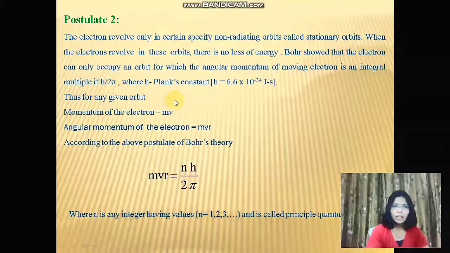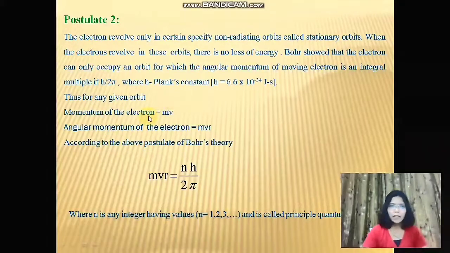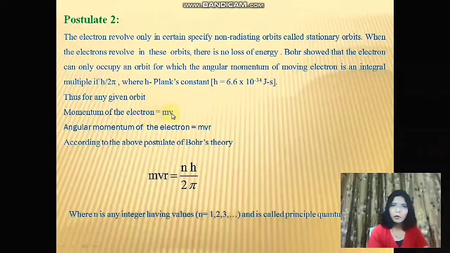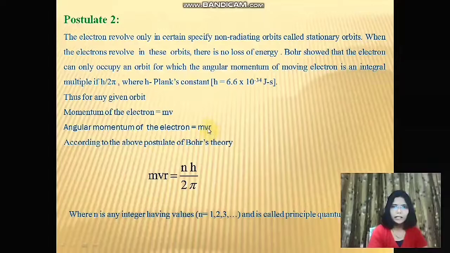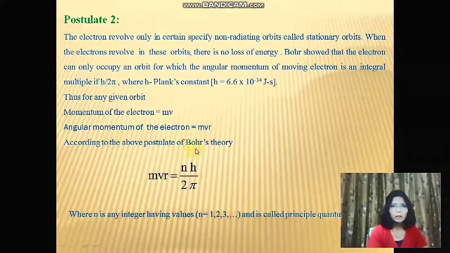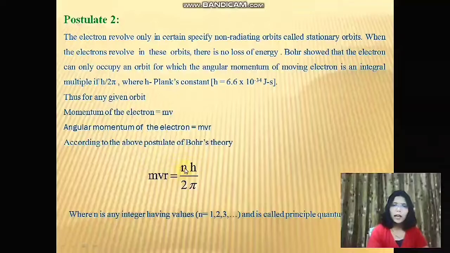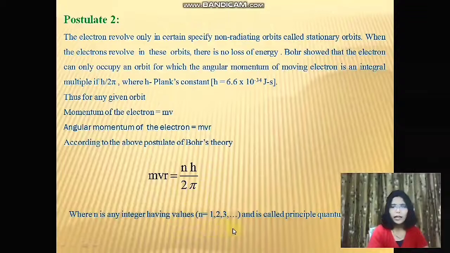Thus, for any given orbit, the momentum of the electron is given as m into v, where m is the mass and v is the velocity, and the angular momentum is given as mvr, where r is the radius. So according to the second postulate of Bohr's theory, this angular momentum is equal to an integral multiple of h upon 2 pi. So mvr is equal to n h upon 2 pi, where n is an integer having values 1, 2, 3 and so on, and these are called the principal quantum numbers.